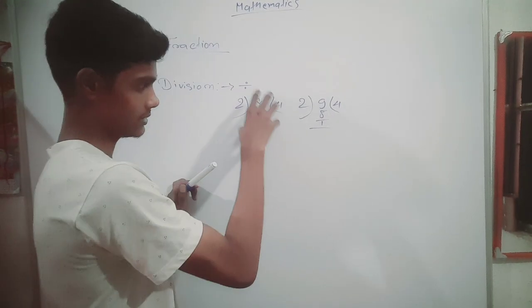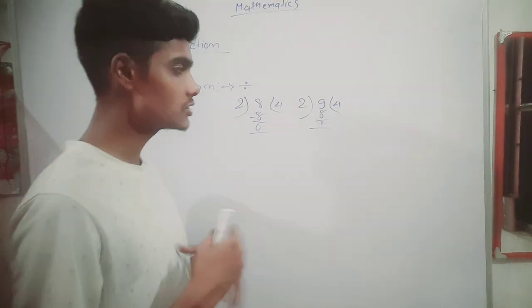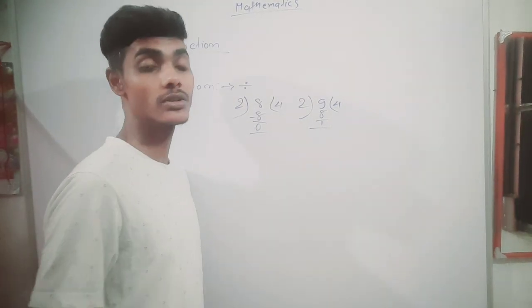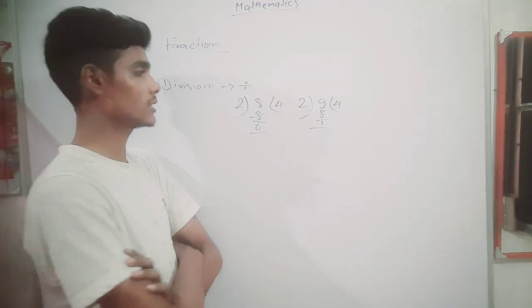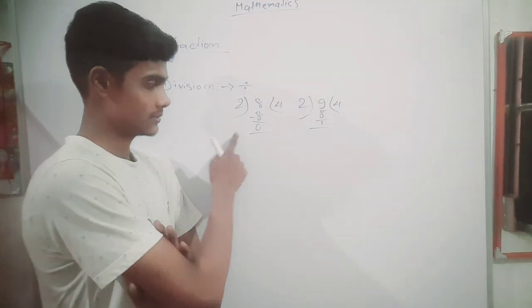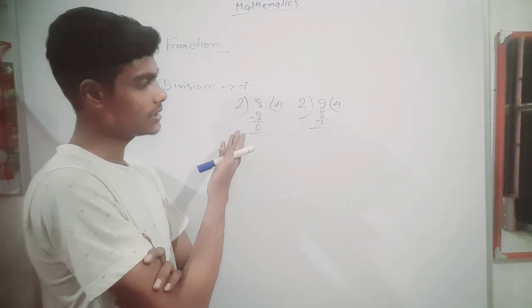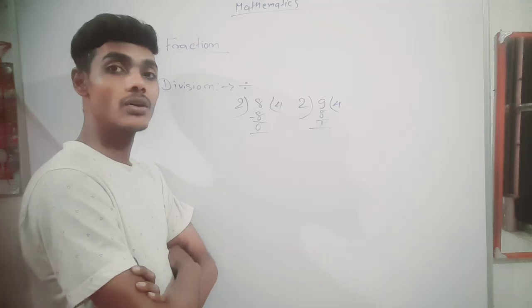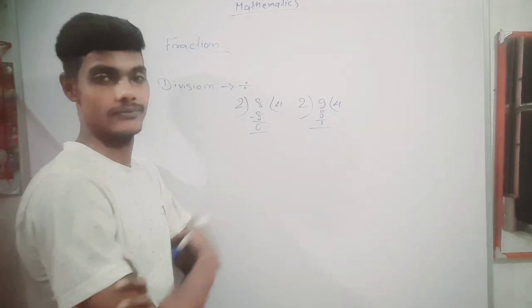What you see as division, we can also write in another way, that is a fraction.